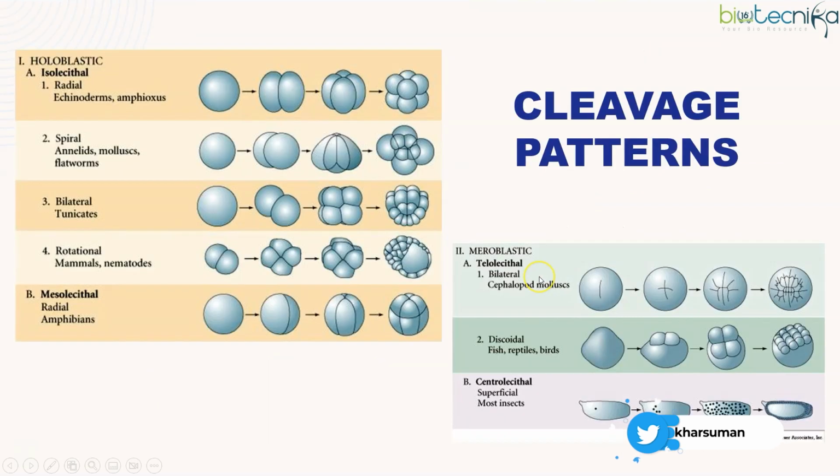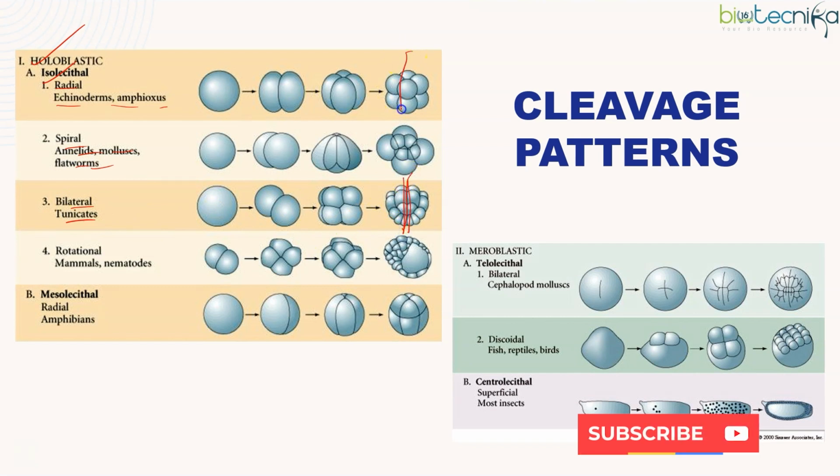Okay. So if you look at this particular cleavage pattern for holoblastic, isolecithal, radial is echinoderms, amphioxus, spiral annelids, mollusks, flatworms, bilateral tunicates. Bilateral means separate it into 2 halves. Radial means either in the vertical line or in the horizontal line, cleavage division. Spiral is 90-degree angle. So whatever will be the one division, at 90 degree the next division will be there.